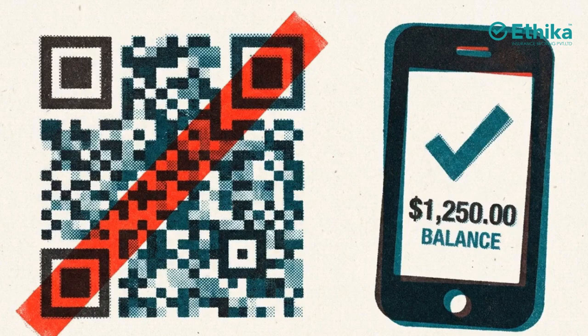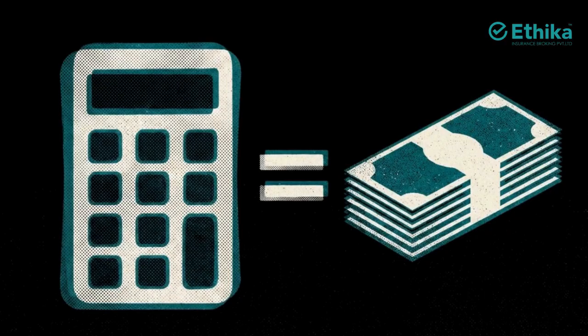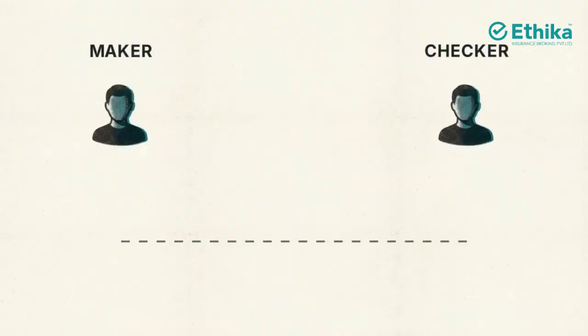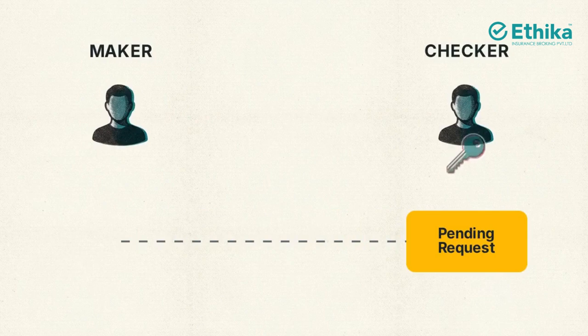This begins with the zero-scan rule. For the purpose of receiving funds, a user is never required to scan a QR code or enter a PIN. PIN equals payment. For corporate teams, the maker-checker protocol provides a structural defense. Splitting payment initiation and authorization between two independent roles eliminates the risk of a single point of human failure.